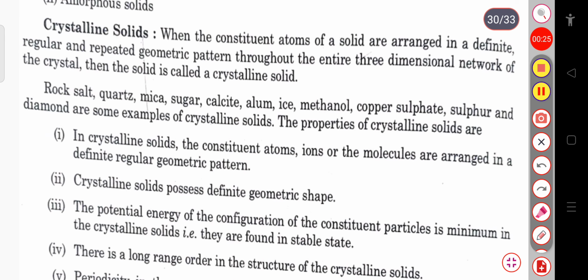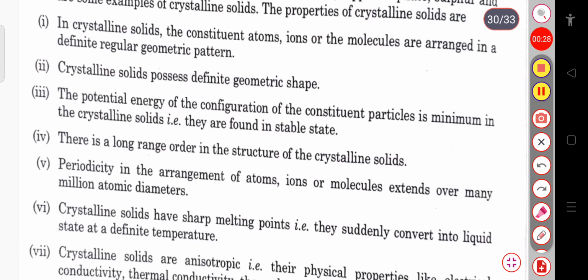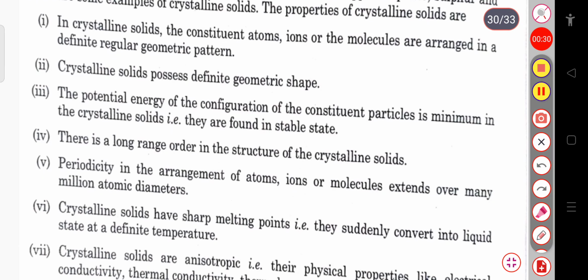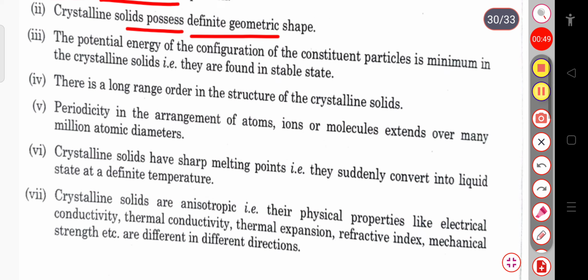In case of the crystalline solid, the constituent atoms, ions or molecules are arranged in a definite regular geometrical pattern, or we can say that periodically they are arranged. The crystalline solid possesses a definite geometric shape, and here the potential energy of the configuration of the constituent particles is minimum, that is, they are found in the stable state.